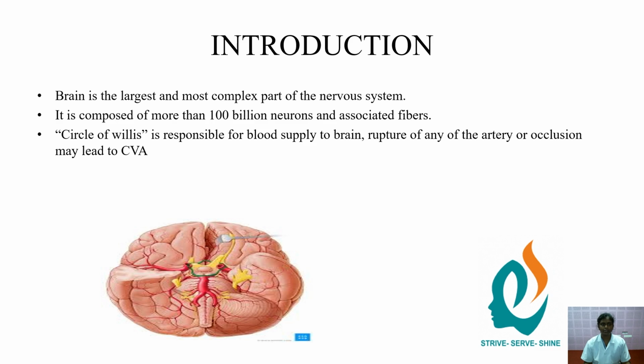Introduction. Brain is the largest and most complex part of the nervous system. It is composed of more than 100 billion neurons and associated fibers. Circle of Willis is responsible for blood supply to the brain. Rupture of any of the arteries or occlusion may lead to CVA.